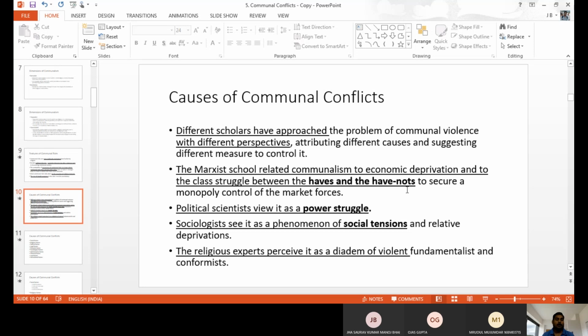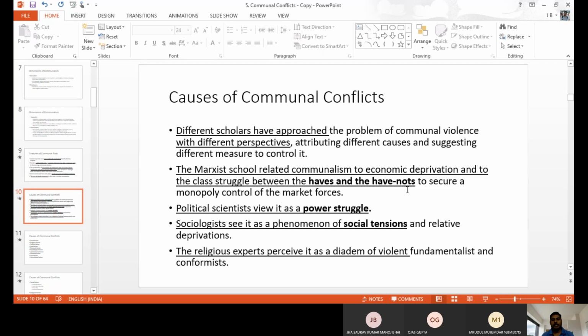Have-nots means the poor, the working class. When the have-nots face more exploitation and discrimination, with no equal money, and the condition is so severe that they cannot tolerate their weaker stage, they struggle, and conflict and violence happen. So it happens between the haves and have-nots, in the Marxist school's opinion.